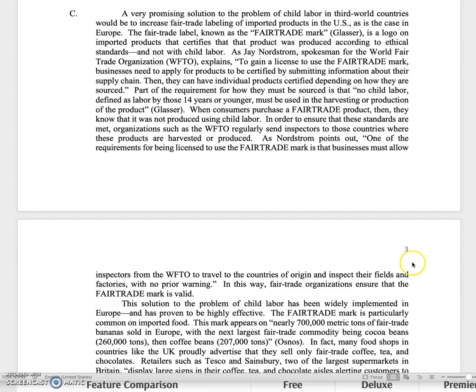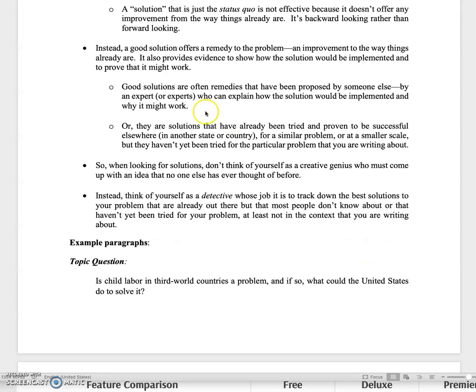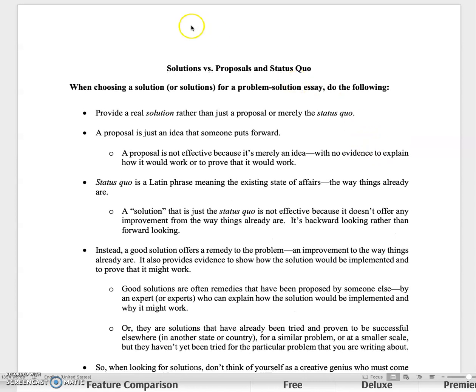But the bottom line here is that when you're trying to come up with solutions, you're looking for what we're talking about here, a solution that's a remedy that will improve the way things are, and that's either been proposed or discussed by experts who can explain how it might work and why it might work, or that's been tried somewhere else or in a different context, and that has a lot of research behind it to show that it might work if it were tried here, and that it's not something that we're already fully doing. All right, so you want to have a solution, not just a proposal, and not just status quo.